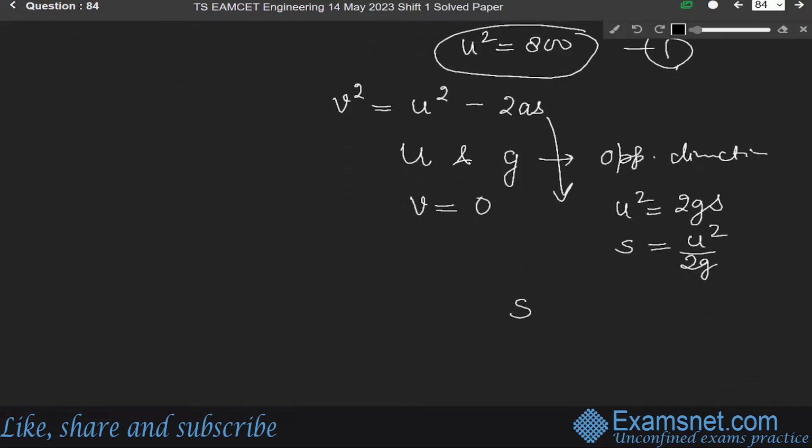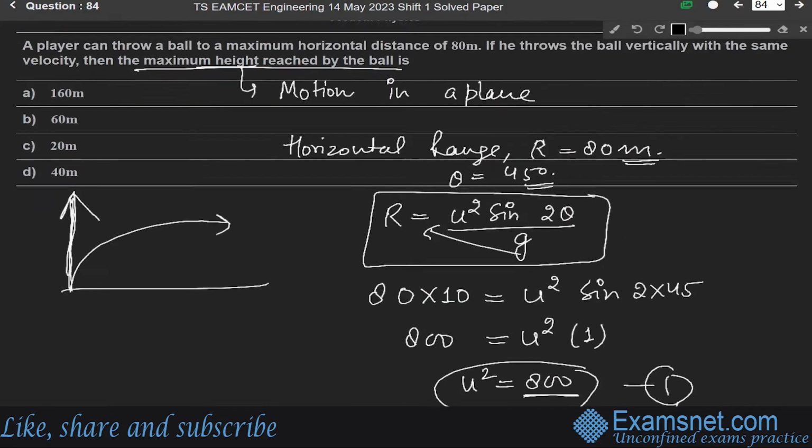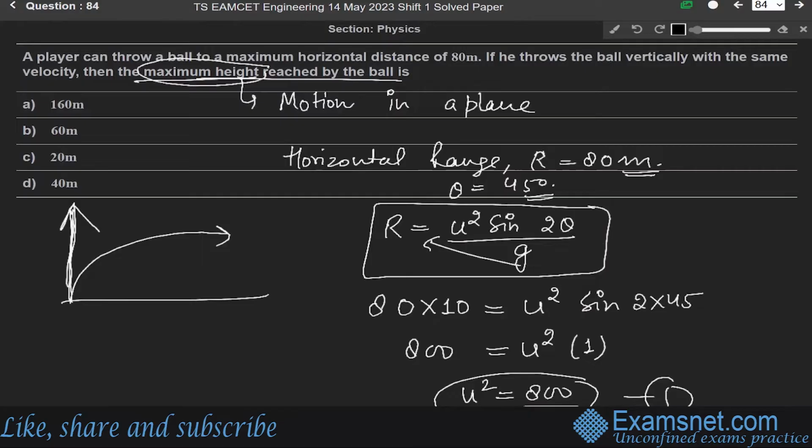So s equals u square over 2g. From equation 1, u square is 800, over 2 into g. Gravity is 10, so it will be 800 over 20, which is 40. So s equals 40 meter. In this question we are asked to find the maximum height, so the maximum height is 40 meter. That is option D, the correct answer.